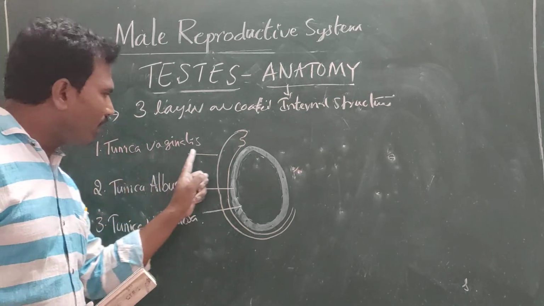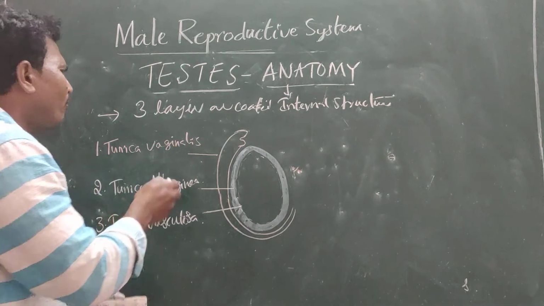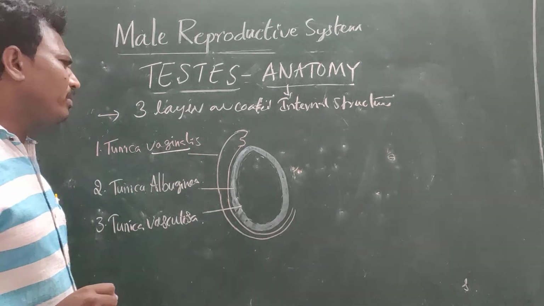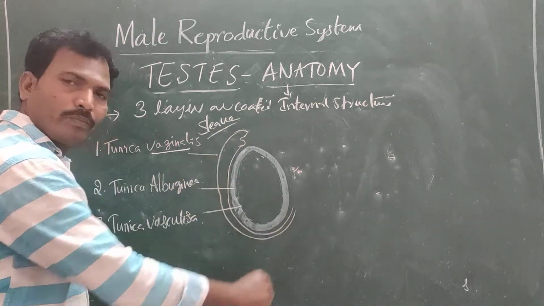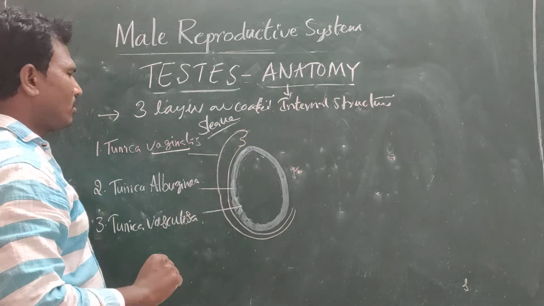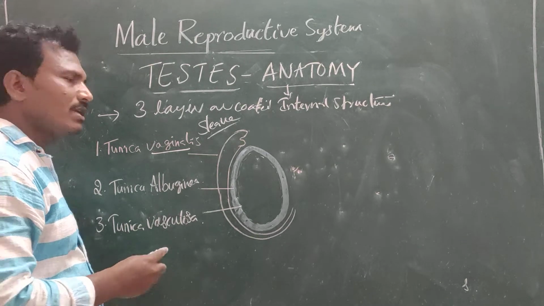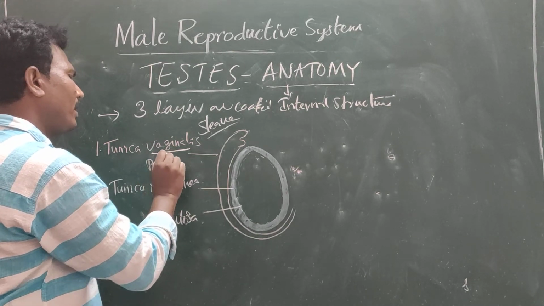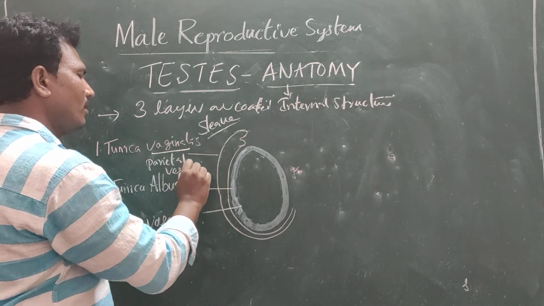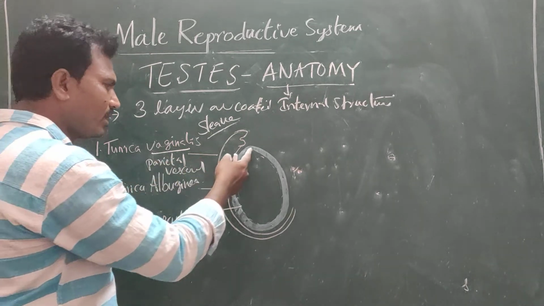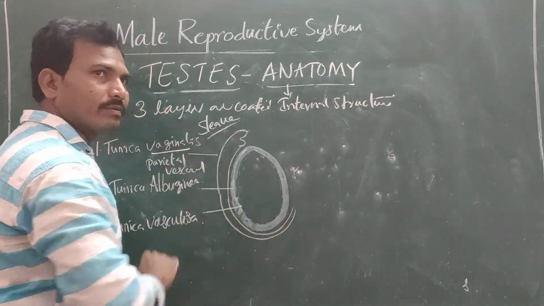First of all, tunica vaginalis. What is the meaning of vaginalis? Vagina means sleeve. It looks like a sleeve, and it has parietal and visceral layers. It covers the whole testis except its posterior.